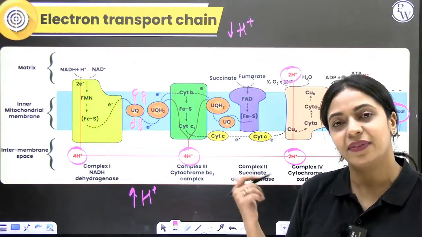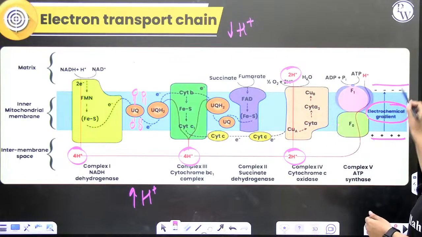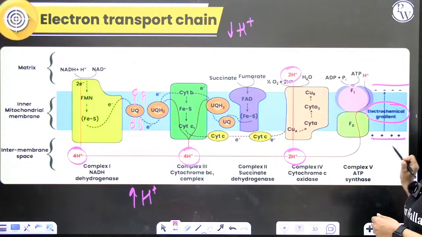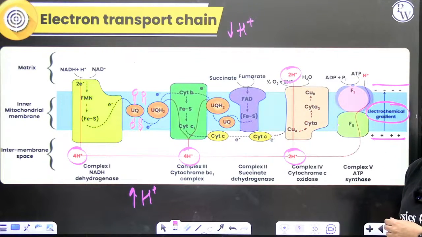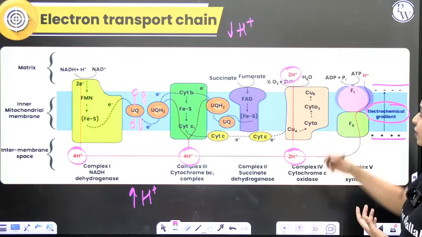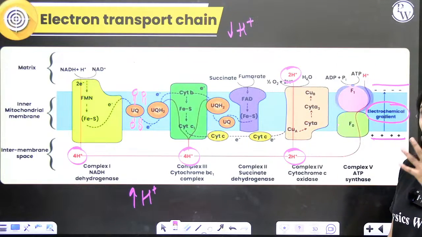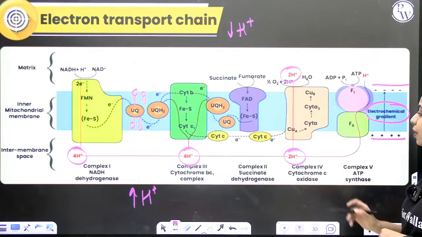Very similar to that, even over here you can see one side of the membrane is more positive, the other side of the membrane is more negative. Why is this side of the membrane more positive? Because obviously this has a higher quantity of protons. Protons are positively charged, so here it is more positive. Outside it is relatively less positive. So it's more negative here, more positive here.